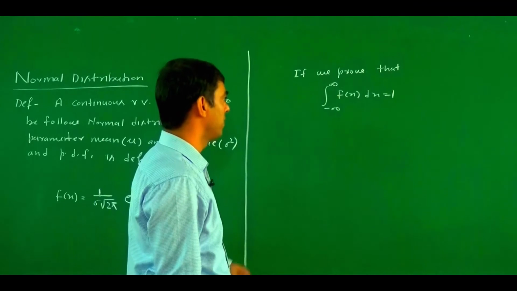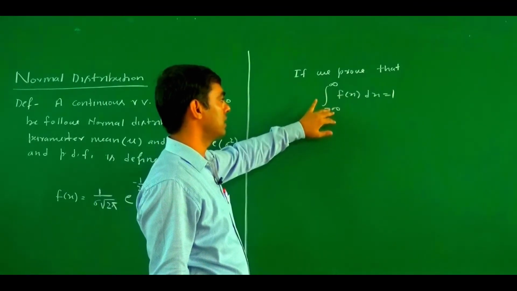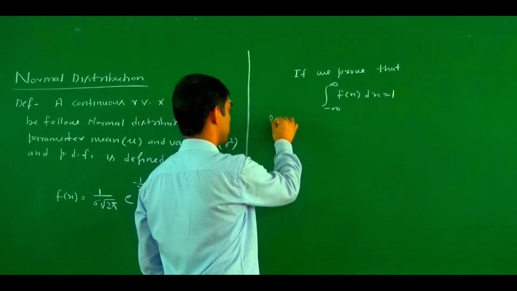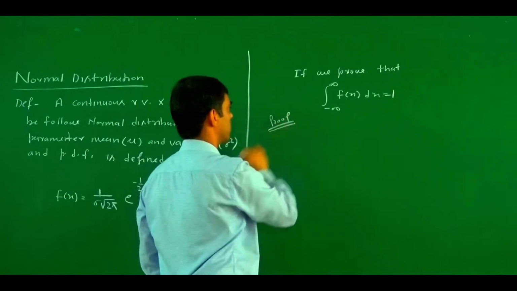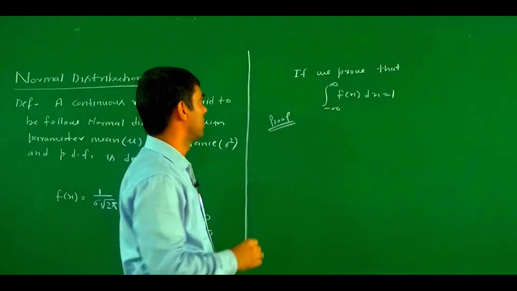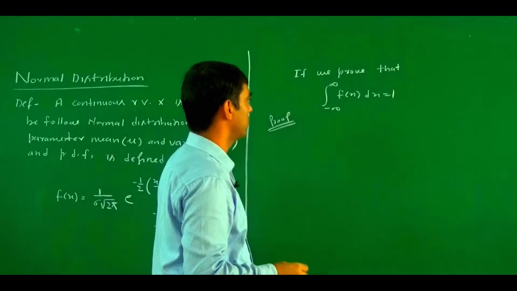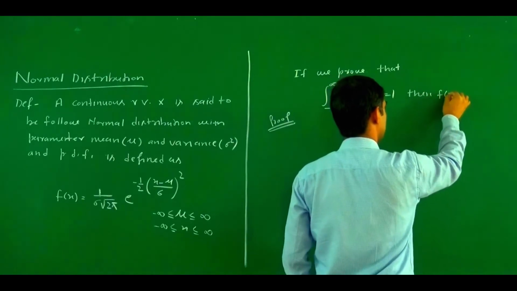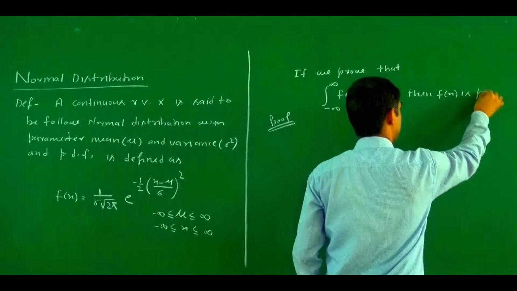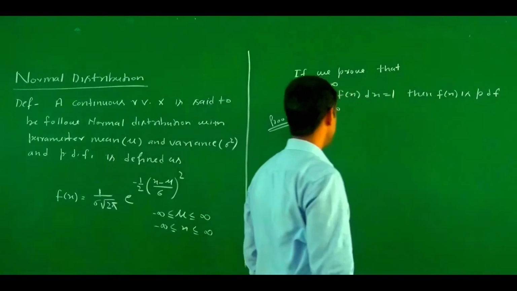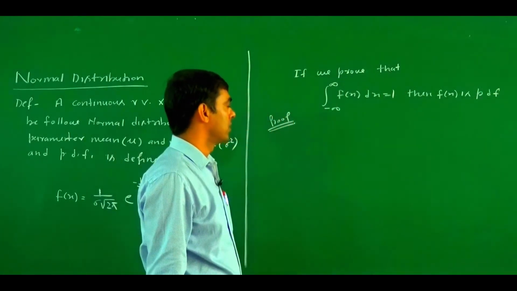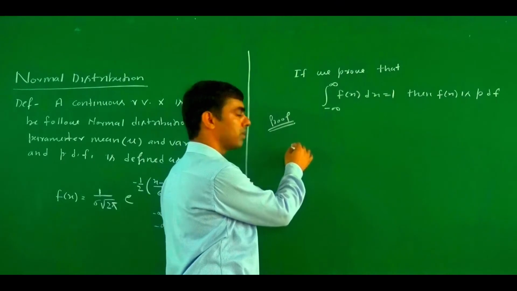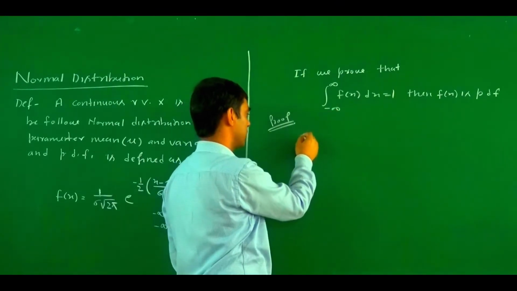Now how do we prove this, that is, how do we find the value of this integration from minus infinity to infinity of f(x) dx? Proof: if we prove that the integral from minus infinity to infinity of f(x) dx equals 1, then f(x) is a probability density function.